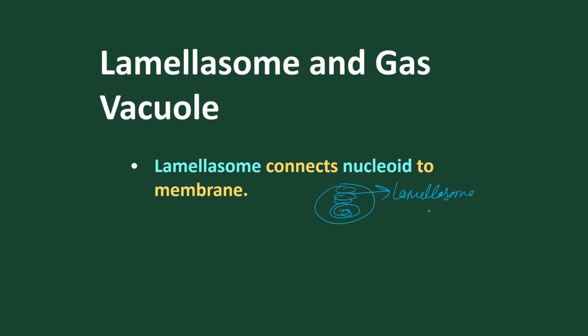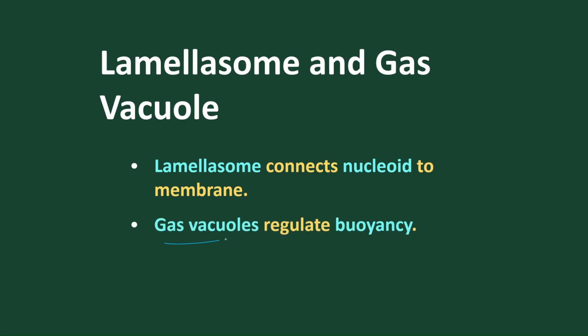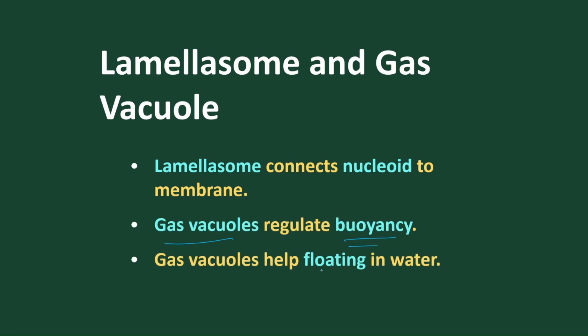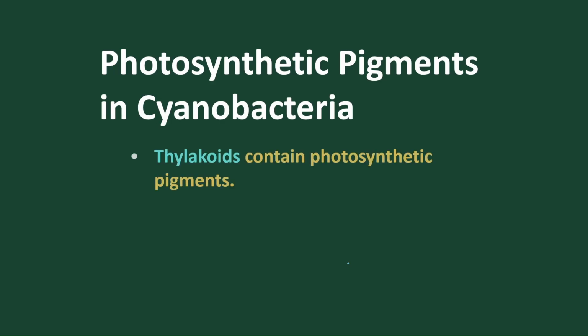And this lamellasome gets attached with the nuclear membrane and helps in replication and in binary fission, formation of two new daughter individuals. Gas vacuoles are present that help in floating, to maintain buoyancy in water. Photosynthetic pigments present in thylakoids are present in two different forms.